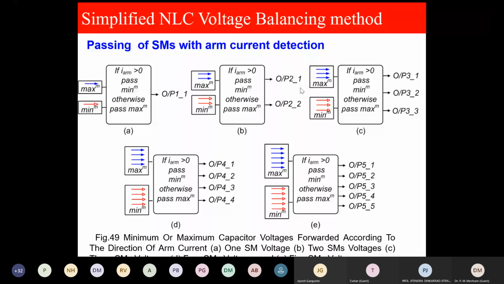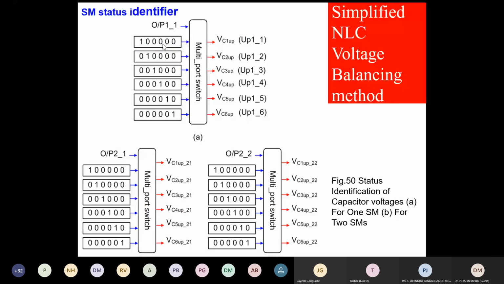This is output 1. What is output 1? This one. So I have only one capacitor voltage, and by this operation, if my VC capacitor is minimum or maximum, I will get here. If my second submodule is minimum or maximum, by this operation, I will get here.